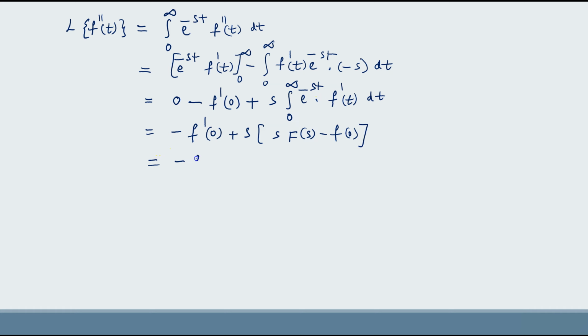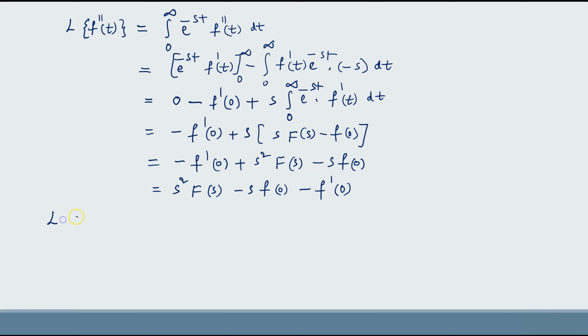This is equal to minus f dash of 0 plus s square f of s minus s f of 0. That is s square f of s minus s f of 0 minus f dash of 0.